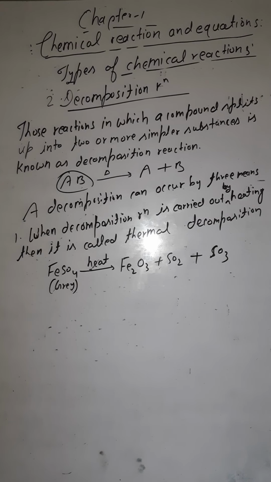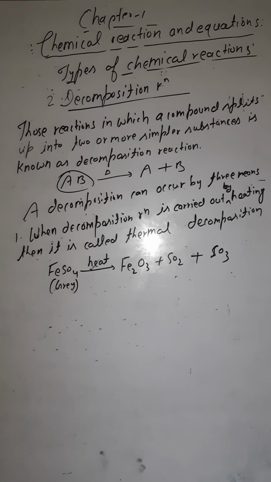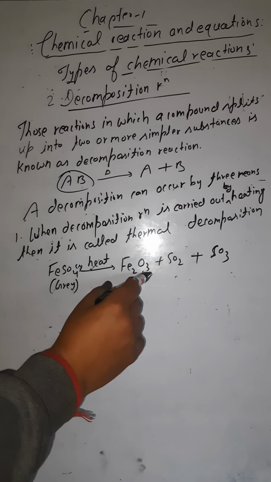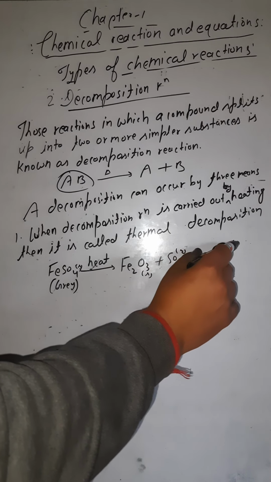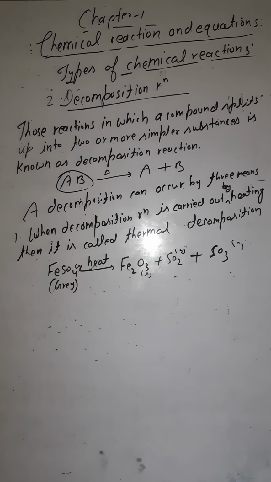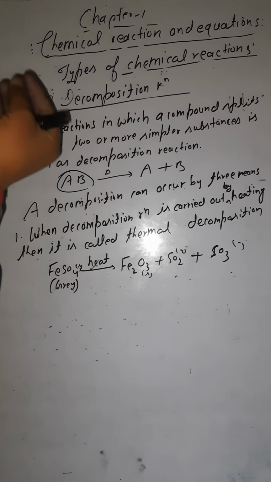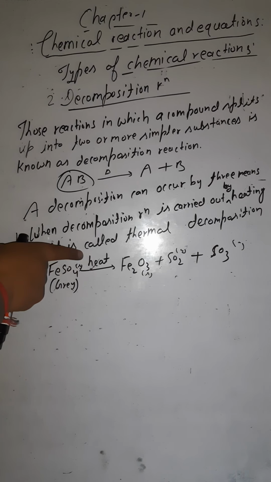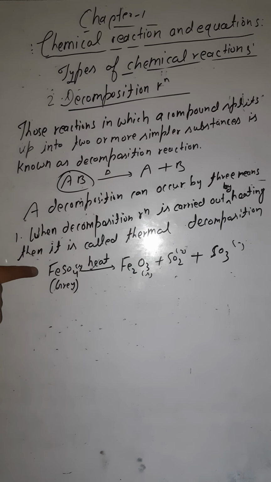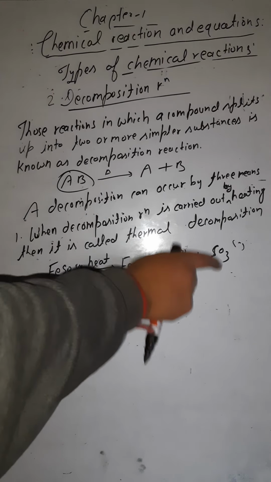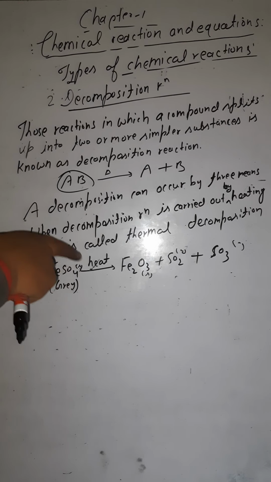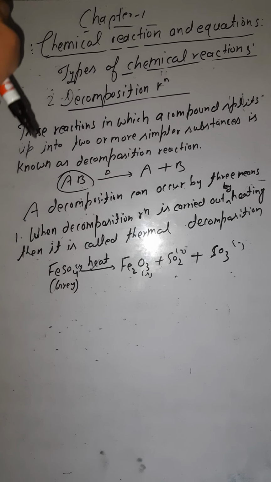You can make this reaction informative by writing their states also. Here, in brackets, you can write solid, this one is also solid, this one is gas, and this one is also gas, to make the reaction more informative. So this is the example of decomposition reaction, and this decomposition is being carried out in the presence of heat. So the special name for this decomposition is thermal decomposition. So this is the example of thermal decomposition, why? Because it is being carried out in the presence of heat.